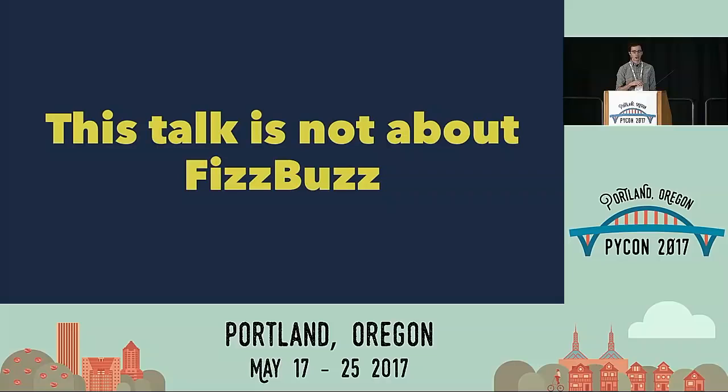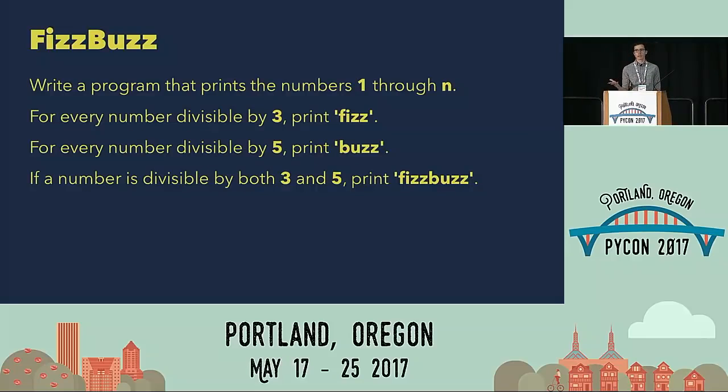So in order to get started, I need to explain FizzBuzz to all of you, because if you don't know FizzBuzz, it's not going to make any sense. FizzBuzz is kind of this mythical interview question that you might get asked when working on a whiteboard. The general idea is that you need to write a function that prints the numbers 1 through n. But if the number is divisible by 3, instead of the number, you print fizz.